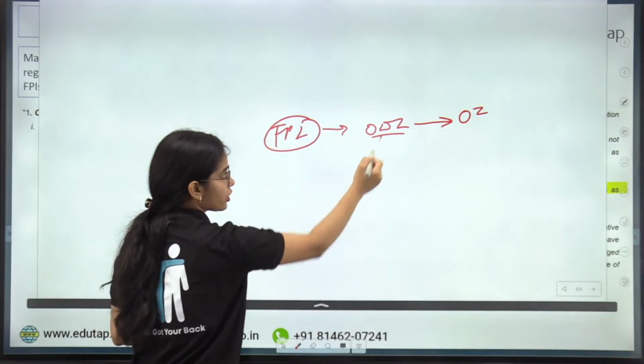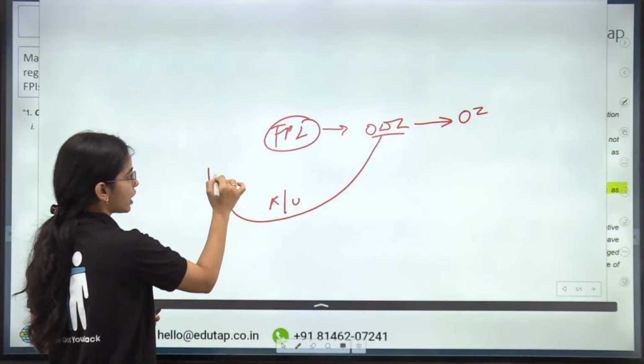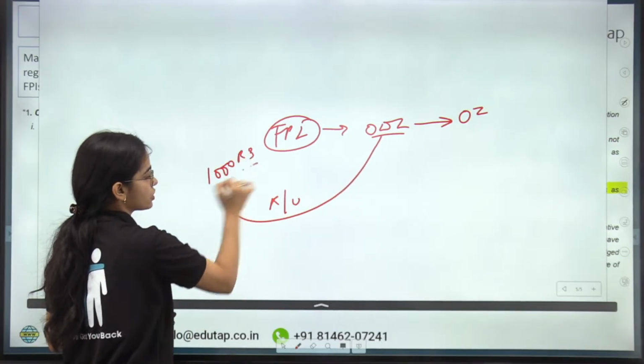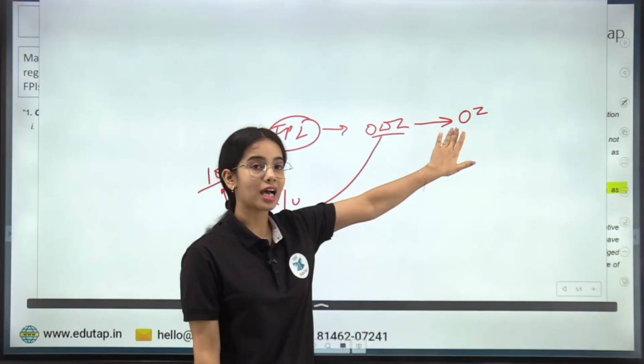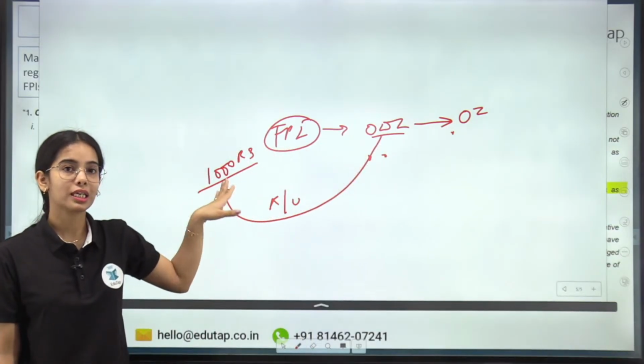Now, this ODI has the reference or underlying of 1,000 Reliance shares. The overseas investor has bought this ODI because they want exposure to the 1,000 Reliance shares.